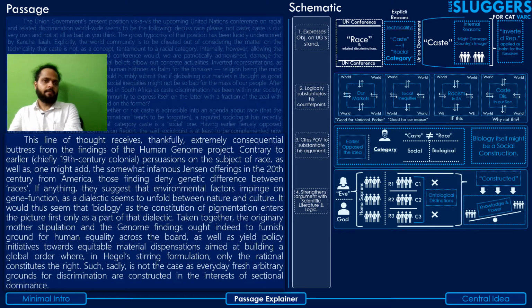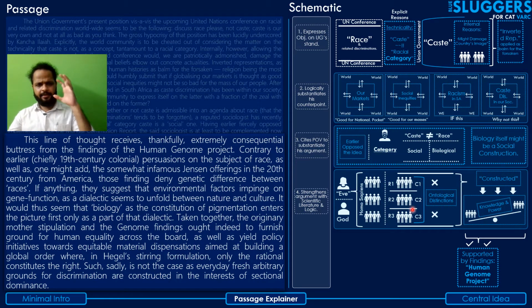Okay, so coming to the next paragraph: this line of thought receives, thankfully, extremely consequential buttress from the findings of the Human Genome Project. So the author says that this line of thought, that these categories of race and caste are actually constructed, they are not inherent, they have been created by the people themselves, receives support from the findings of the Human Genome Project, right?